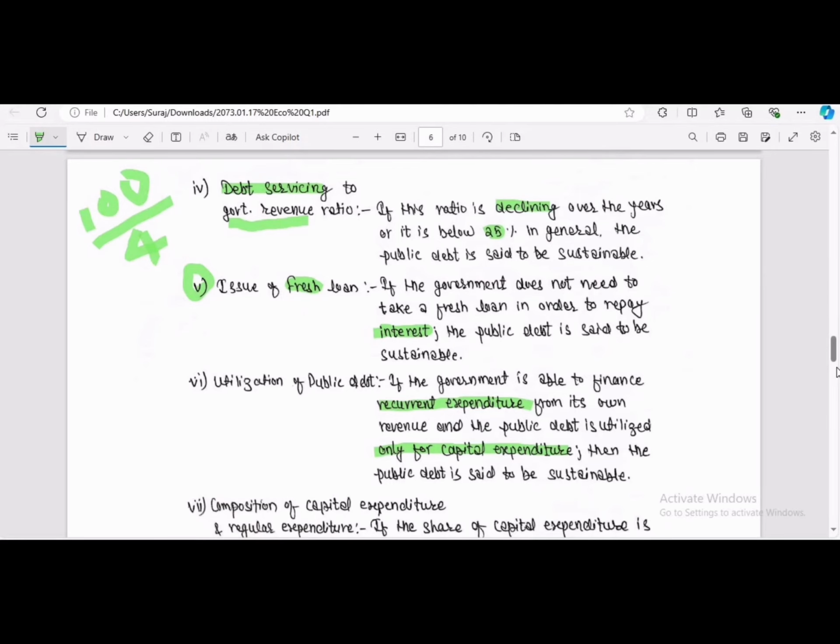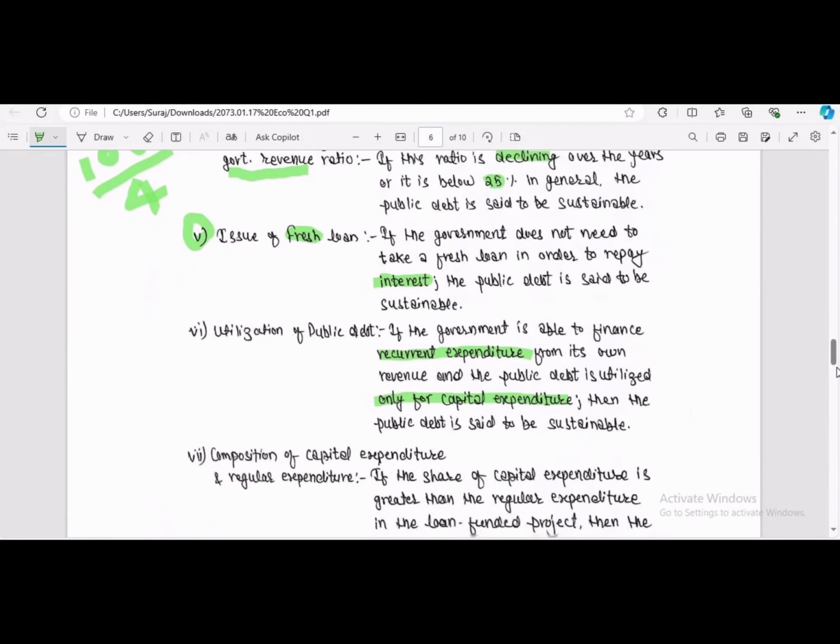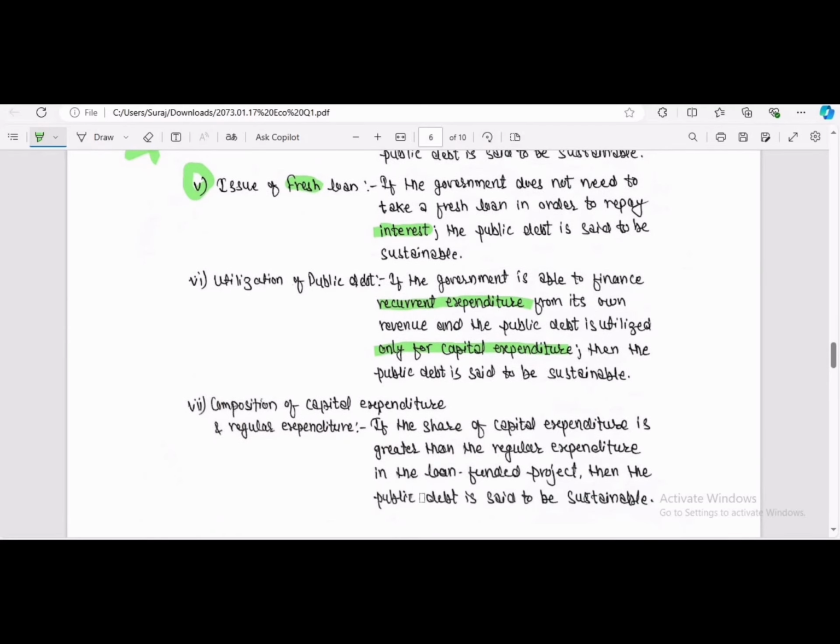And the last but not the least point is the composition of capital expenditure and regular expenditure. Here also we talk about capital expenditure, but here there is regular expenditure, while there we talk about recurrent expenditure.